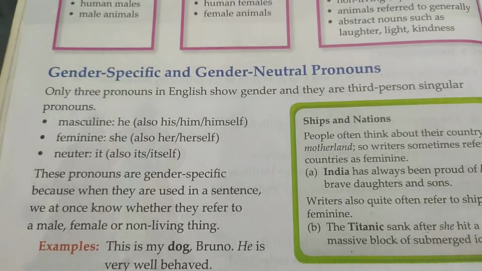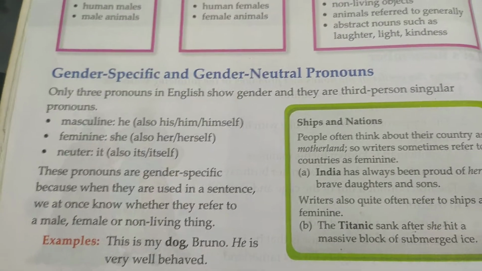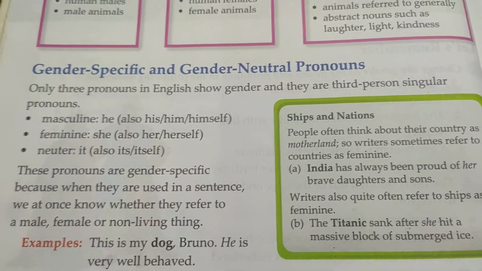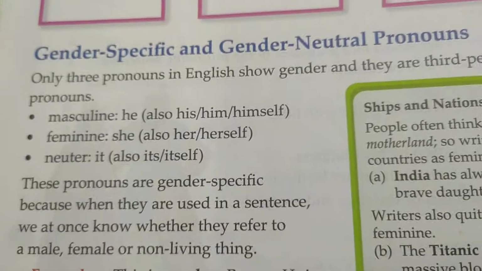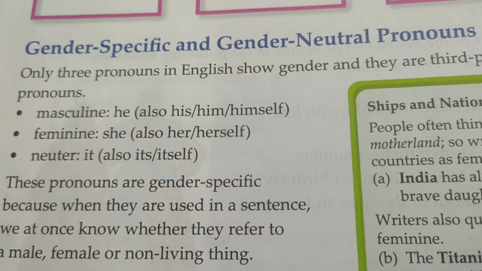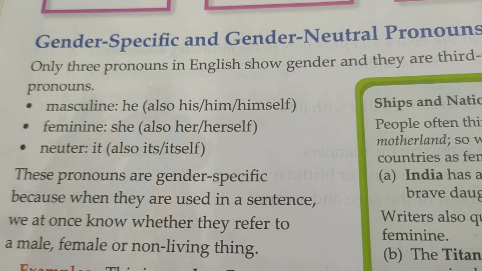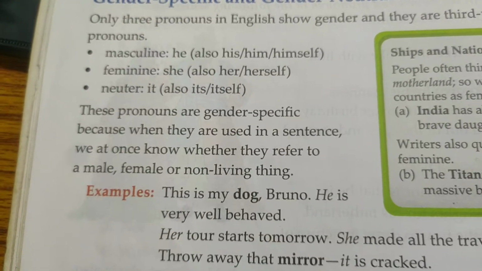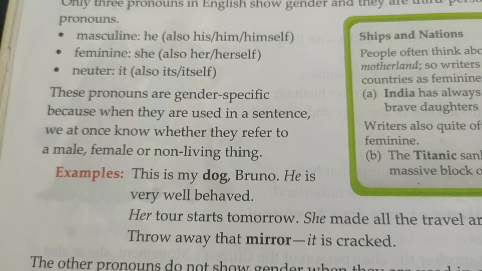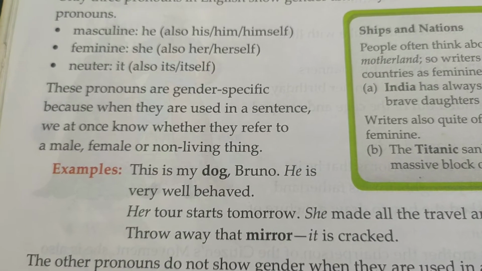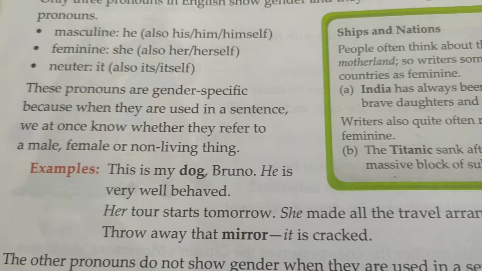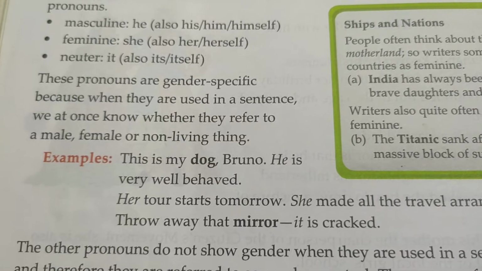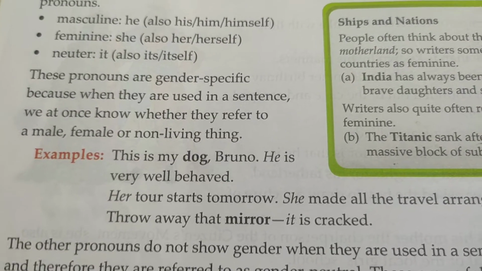Now let us go here. Gender specific and gender neutral pronouns. Only three pronouns in English show gender, and they are third person singular pronouns. Masculine: he, his, him, himself. Feminine: she, her, herself. Neuter: it, its, itself. These pronouns are gender specific because when they are used in a sentence, we at once know whether they refer to a male, female, or a non-living thing.